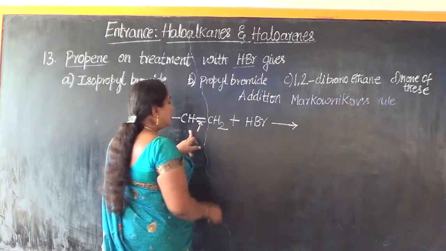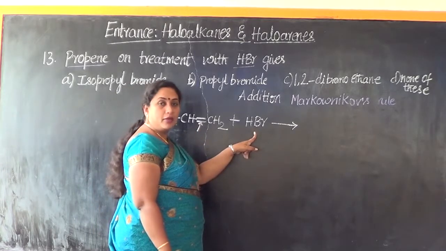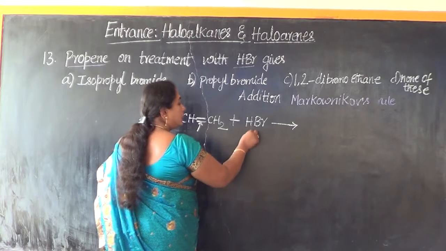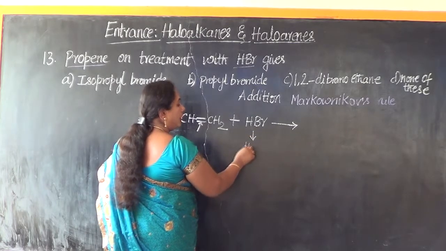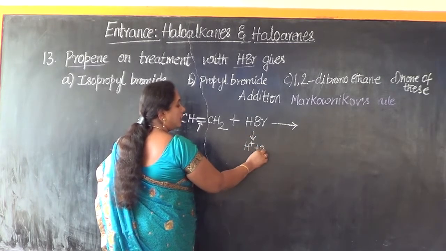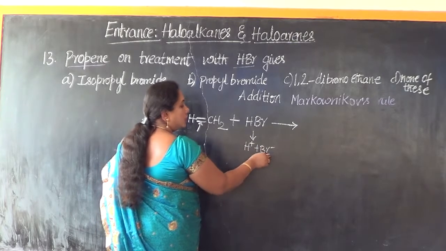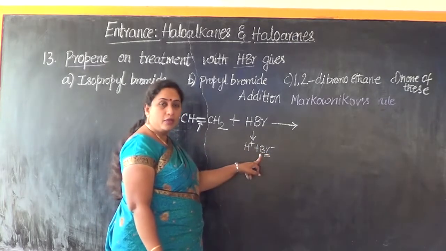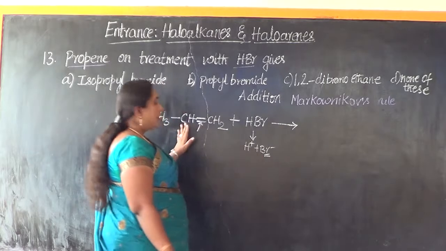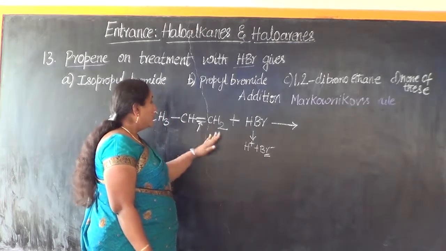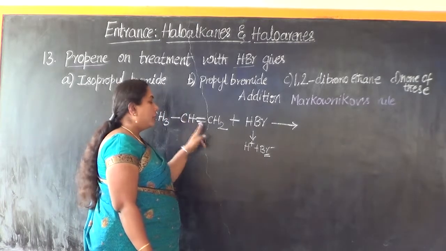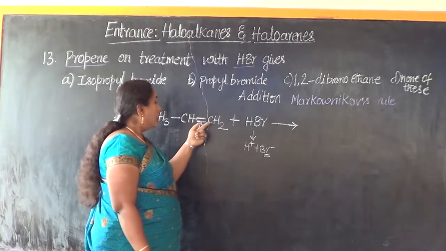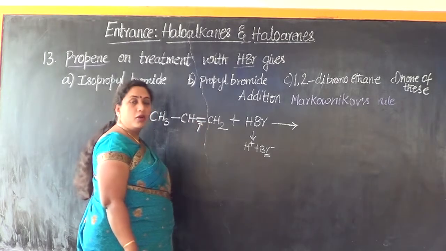So this is an unsymmetrical alkene, and this is an unsymmetrical molecule. When this breaks down, it will form H plus and Br minus ion. So Br minus will be the negative part of the adding molecule. It will get added to that carbon atom involved in the double bond. Here these are the two carbon atoms involved in the double bond.